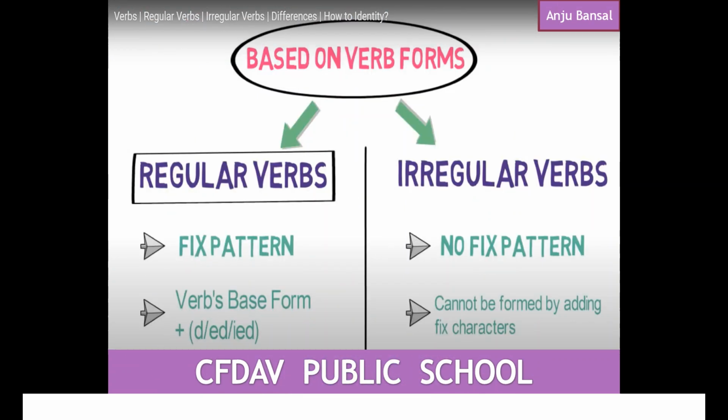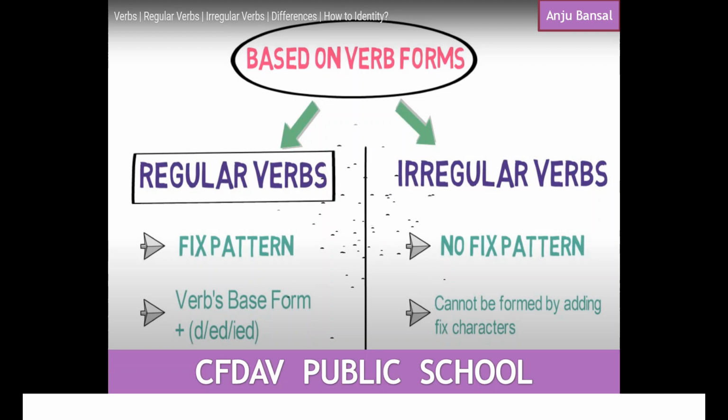So let us just revise. I hope you all have understood the difference between regular and irregular verbs. It is very important to learn that a verb changes according to the tense, and based on the verb forms, they can be classified into regular as well as irregular verbs. Now just try to recollect what you have learned. What are the regular verbs? They follow a fixed pattern while changing the form. There is a particular rule they follow when they change from present tense to the past tense.